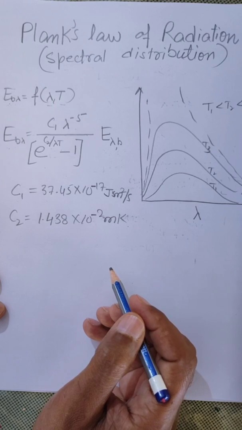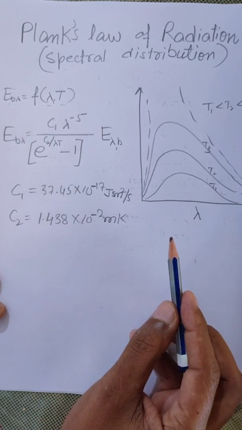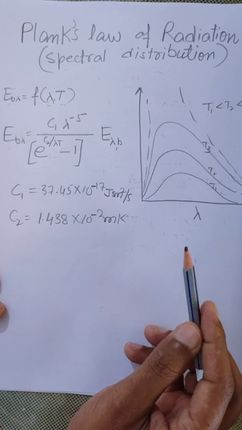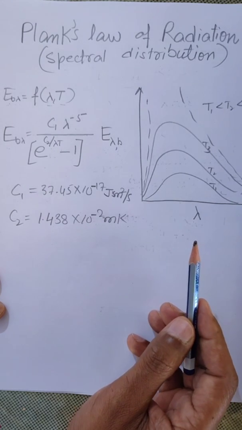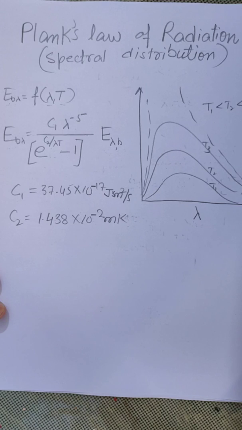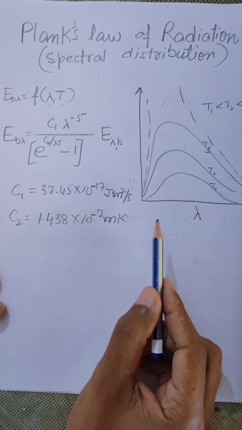What is the explanation of this Planck's law of radiation for the spectral distribution? We can say that the plot between EB lambda and lambda suggests that the spectral emissive power of a black body is a continuous function of wavelength.